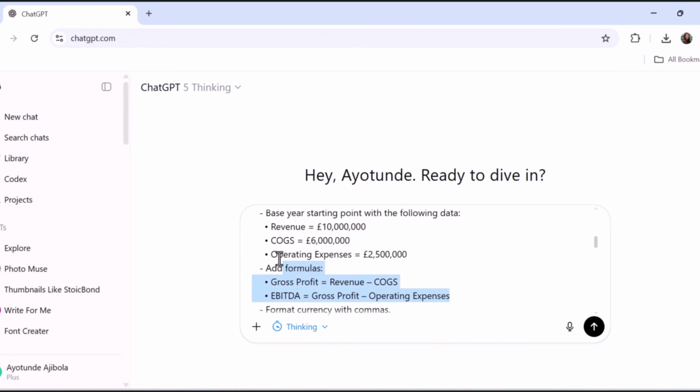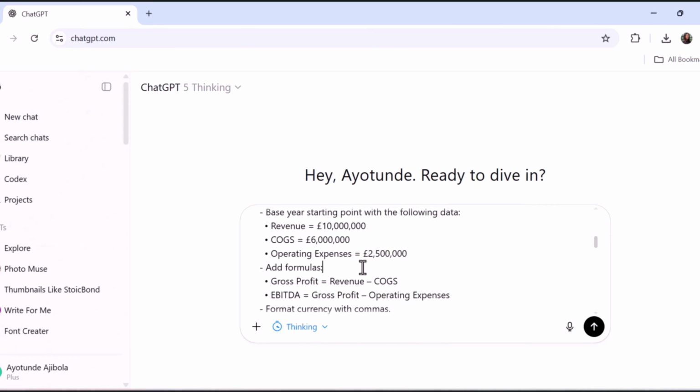These are your current P&L figures. This is all ChatGPT will need to understand our business and build the full 5-year model. It's a starting point, kind of like saying, this is where we are today. From this, ChatGPT will project the next 5 years automatically.